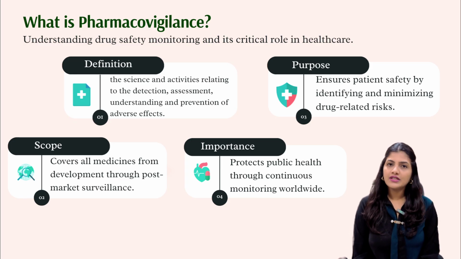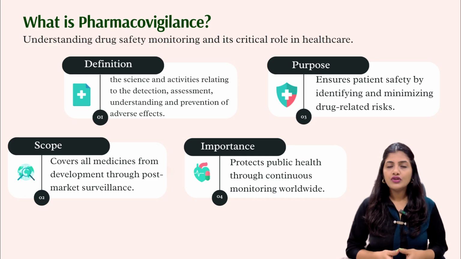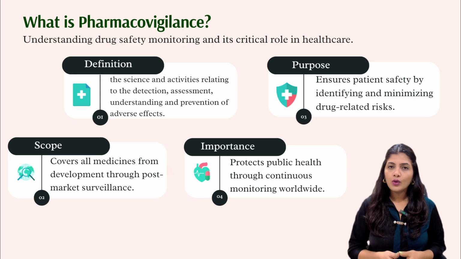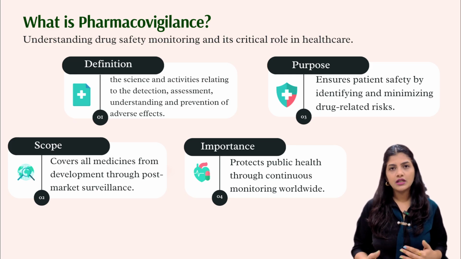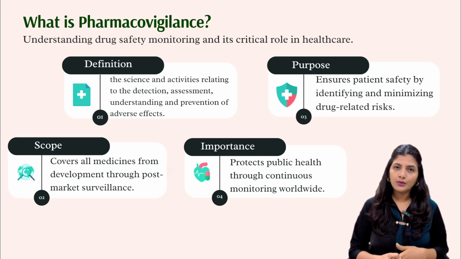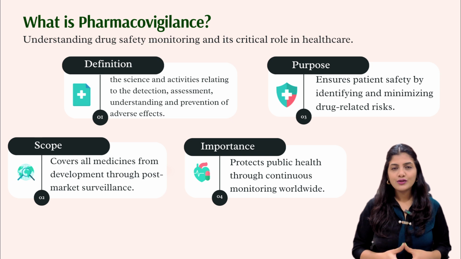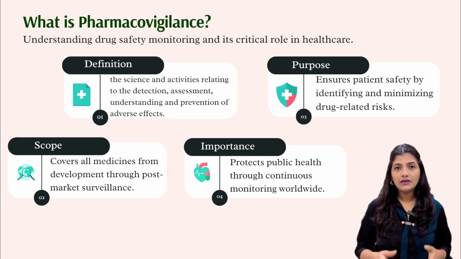Okay, so first things first, what exactly is pharmacovigilance? The official WHO definition says, and I want you to remember this, that pharmacovigilance is the science and activities related to detection, assessment, understanding, and prevention of adverse effects of medicine. Now, I know that sounds very technical, so let's simplify it. In simple words, pharmacovigilance or PV is basically drug safety monitoring.